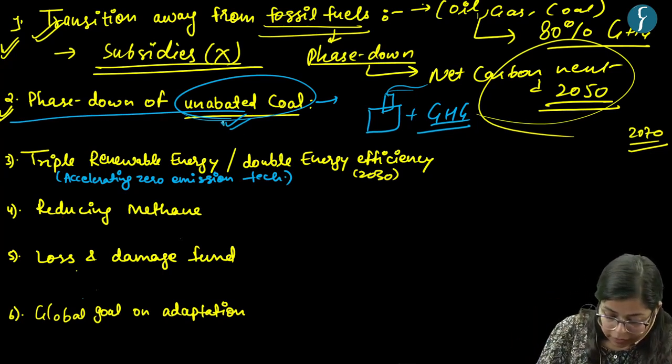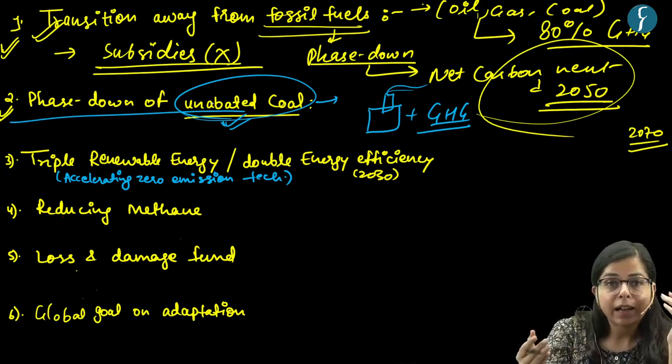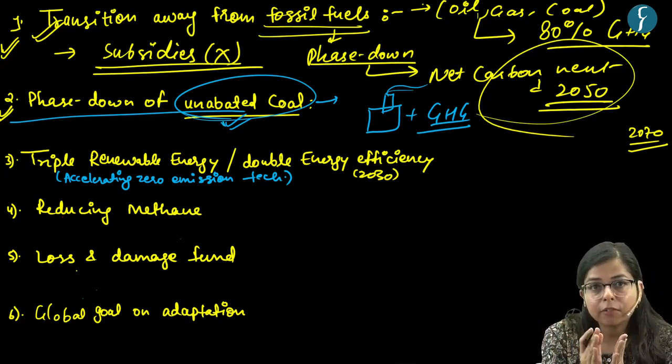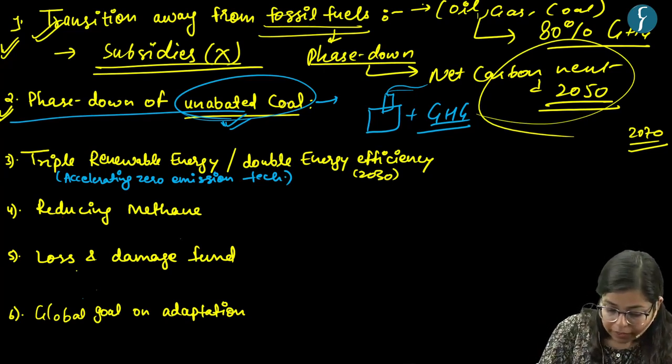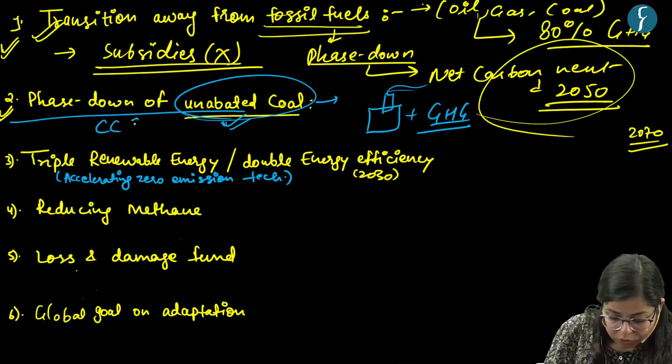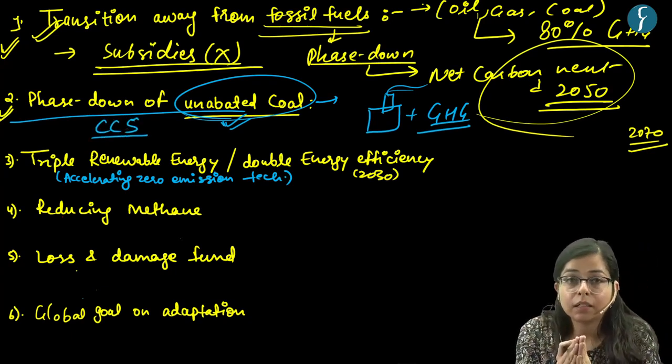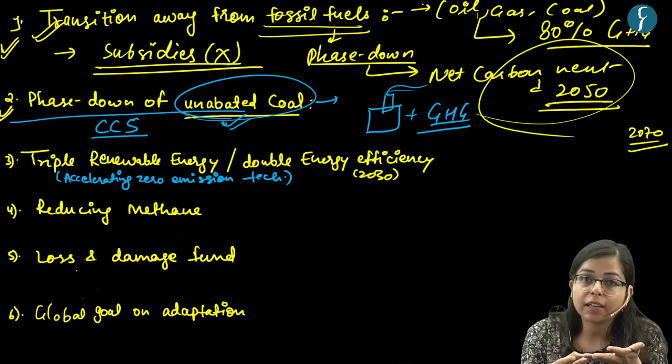And earlier the draft was that any kind of new thermal installation has to equip carbon capture and storage technology. But this was opposed by developing countries like China and India.